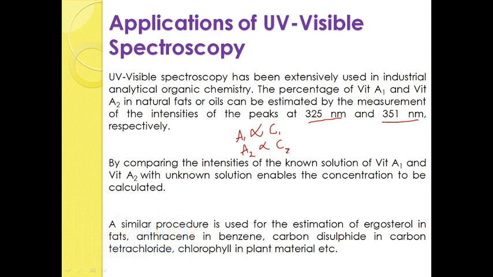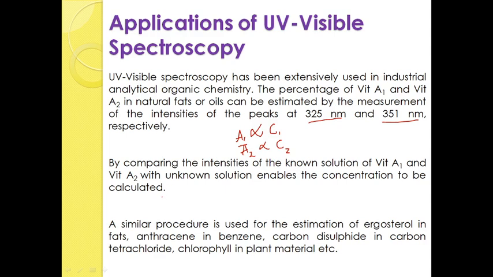If you compare this, A1 is directly proportional to C1, A2 is directly proportional to C2, you know A1 and you know C1 and the A2 value is also known, you do not know C2. As the mathematical expression is applied, you can find out the C2 easily by the Beer-Lambert's law,